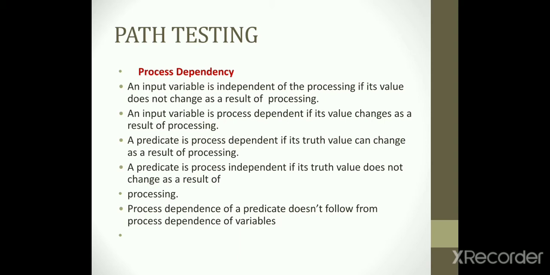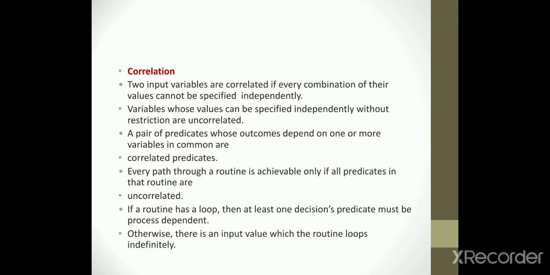Here is process dependency, one of the functionalities. An input variable is process independent if its value does not change as a result of processing. An independent variable is process dependent if its value changes as a result of processing. A predicate is process dependent if its truth value can change as a result of processing. A predicate is process independent if its truth value does not change as a result of processing. The process dependence of a predicate does not follow from the process dependency of variables.